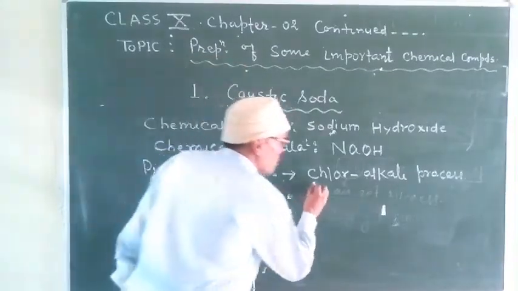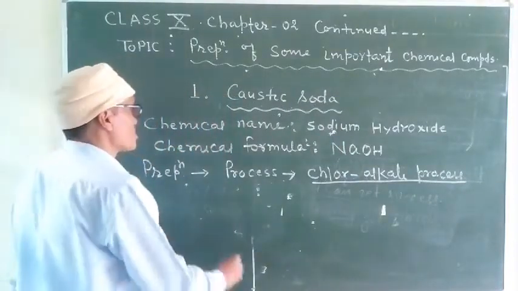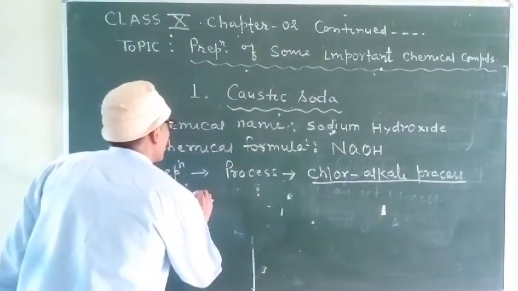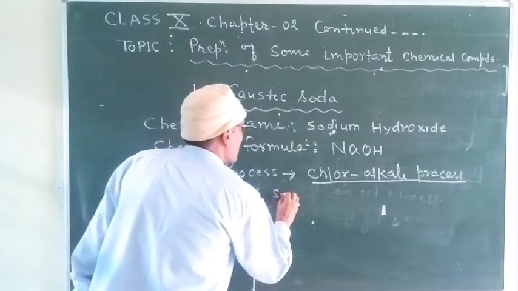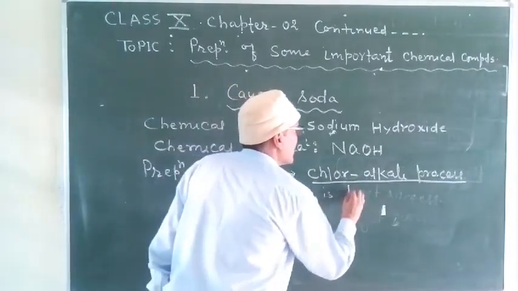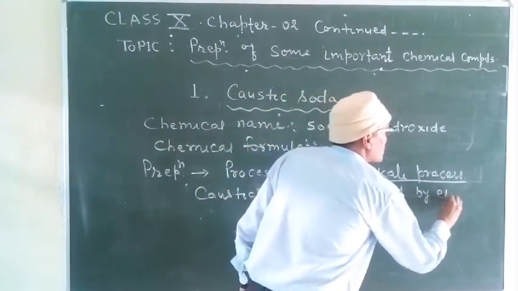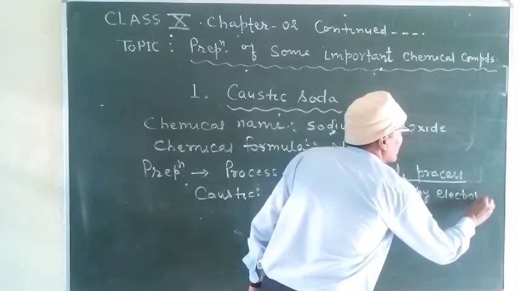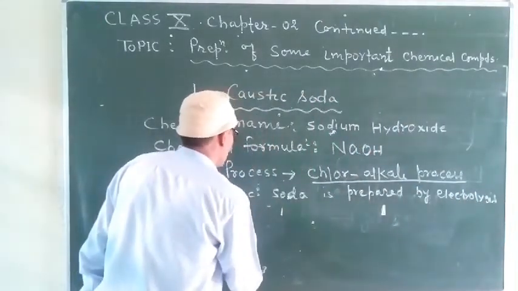So what happens in this process? You can write here: caustic soda is prepared by electrolysis of brine,